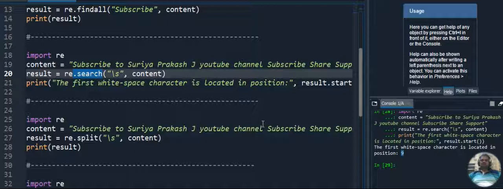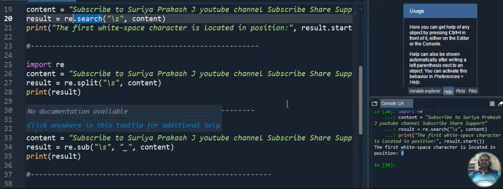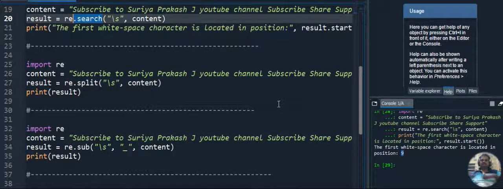In the first code we searched for the starting letter and ending letter. In the second code we searched how many times the given string occurred. The third one identifies the position of white space, meaning tab space. Okay, let's see what we get in the fourth code.